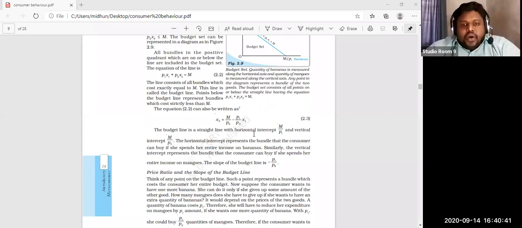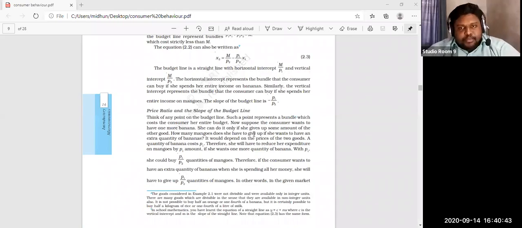Think of any point on the budget line. Such a point represents the bundle which costs the consumer her entire budget. Now suppose the consumer wanted to have one more banana. She can do it only if she gives up some amount of the other good. We want to understand this here. We already studied diminishing marginal utility. The price ratio and the slope of the budget line are connected with the price also.